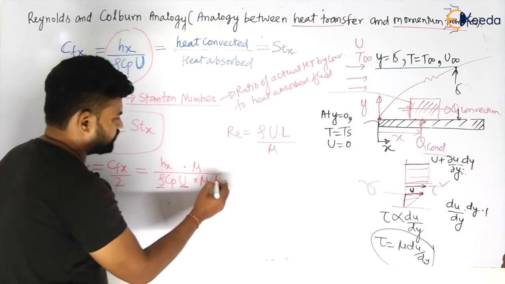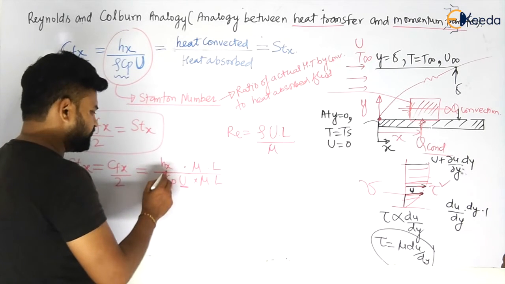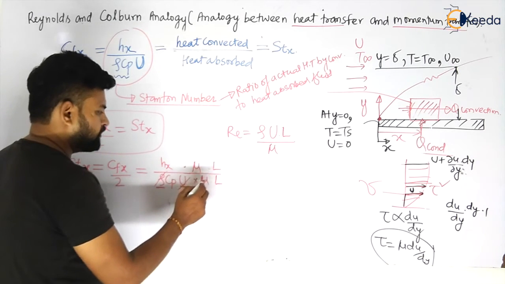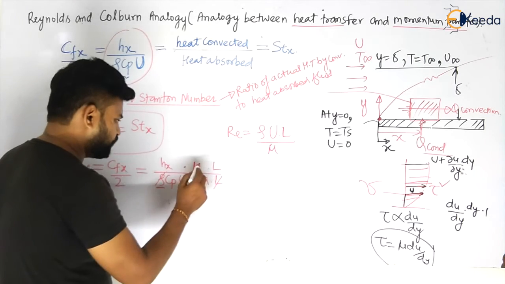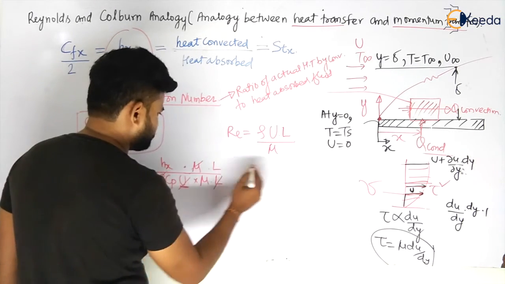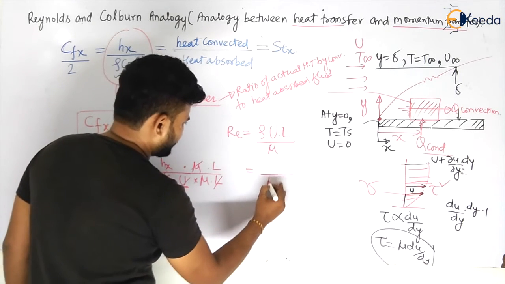Let us take L also. So if I have this rho u L divided by mu, if I cut these terms, I will have Reynolds number here. This will be your Rex downside.